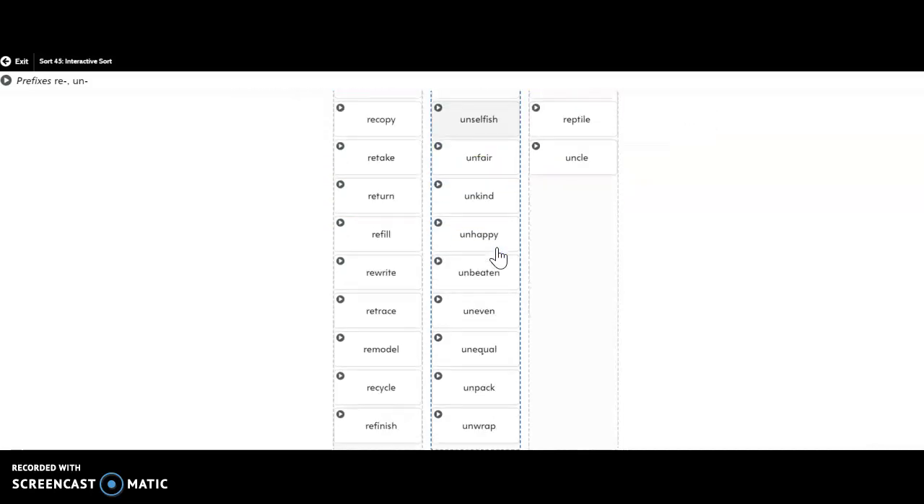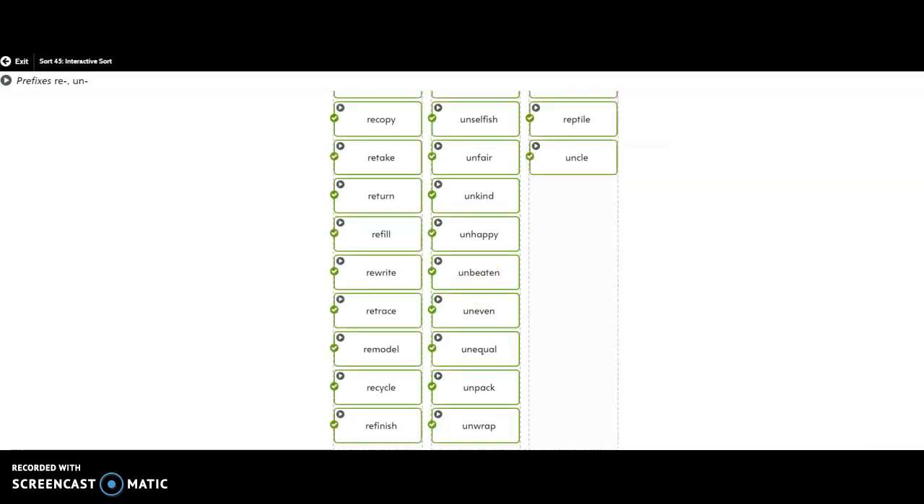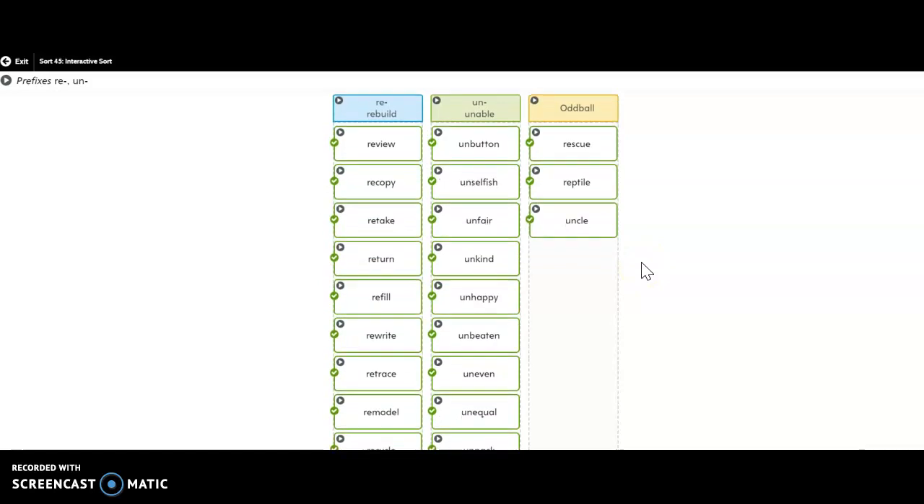Let's go ahead and check to see if our answers are correct. All right, so we've done it. Now it's time to write your answer key. The ones you want to pay most attention to when you're writing your answer key are the oddballs. They're maybe not the most obvious at first, but I'm confident you'll get it as you practice. So rescue, reptile, and uncle all are those oddballs. And then the rest of the words can be fairly easily sorted by their prefixes, unable and rebuild.